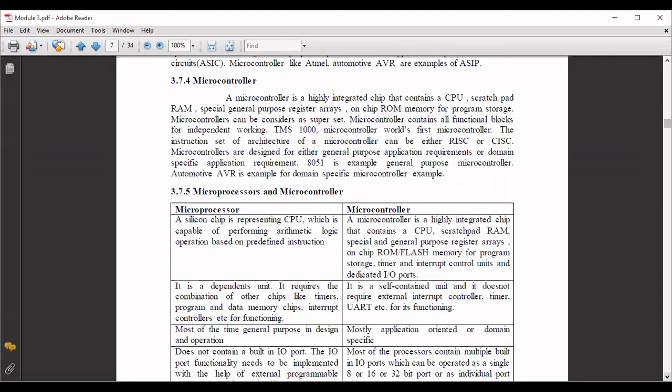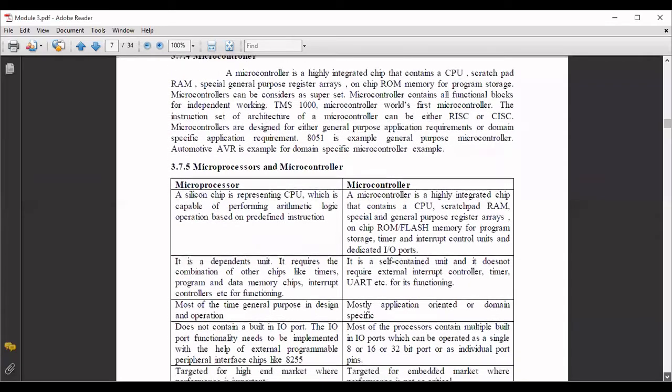Again, these microcontrollers are going to use an instruction set. It can be either RISC or CISC. RISC means reduced instruction set. CISC means complex instruction set. Microcontrollers are designed for either general purpose application requirements or domain specific application requirements. We have 8051 as an example of a general purpose microcontroller. Automotive AVR, the automatic voltage regulator, is an example of a domain specific microcontroller. It is used for voltage regulation.